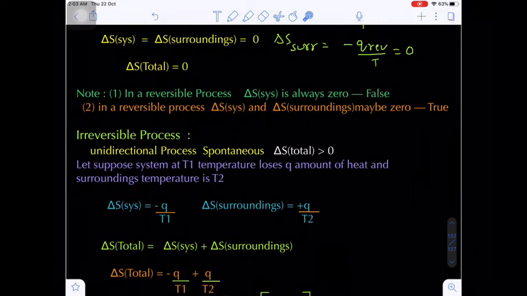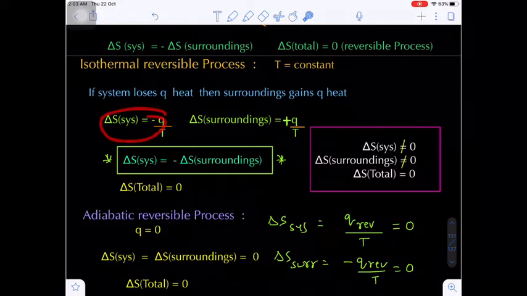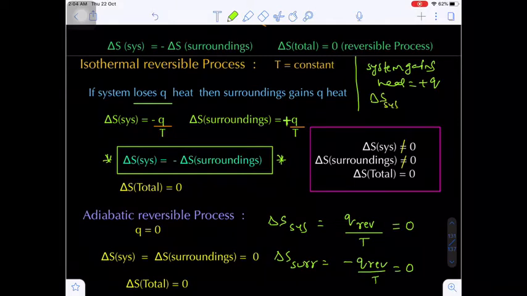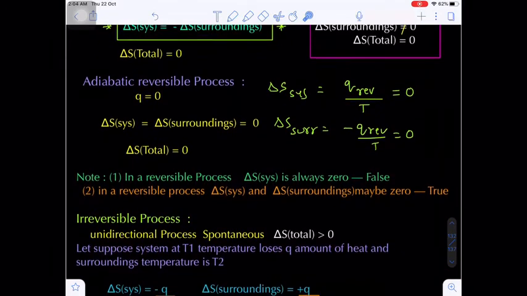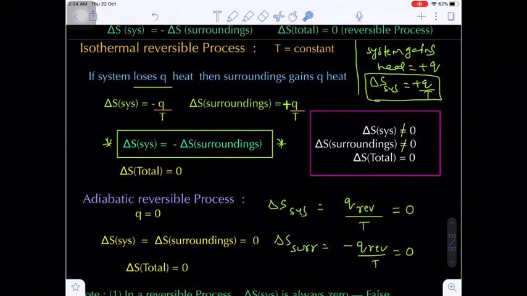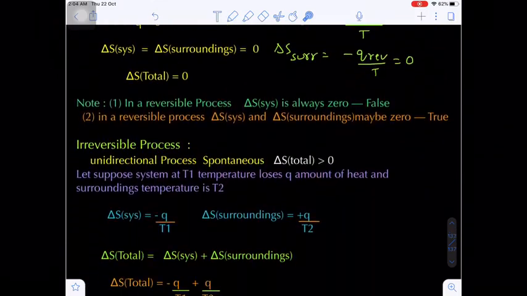Note, the statement that in a reversible process delta S system is always 0 is not true. Suppose the system, instead of losing heat energy, gains heat. Then we write plus Q, and delta S system will be plus Q by T. In that situation the surroundings will lose energy because the system is gaining energy. So delta S system is not always 0. Are you getting my point?